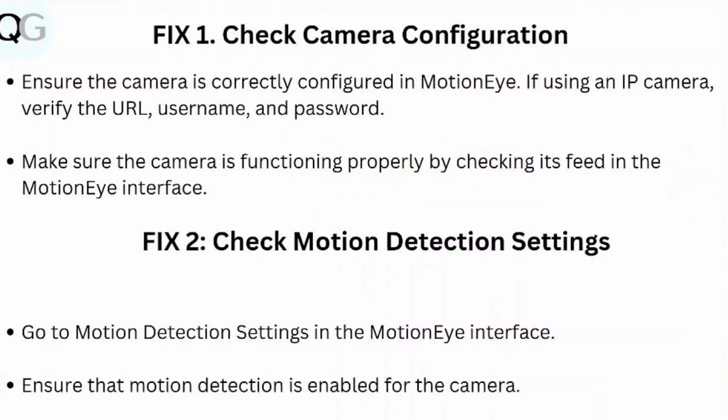Step 1. Check camera configuration. Ensure the camera is correctly configured in MotionEye. If using an IP camera, verify the URL, username, and password. Make sure the camera is functioning properly by checking its feed in the MotionEye interface.